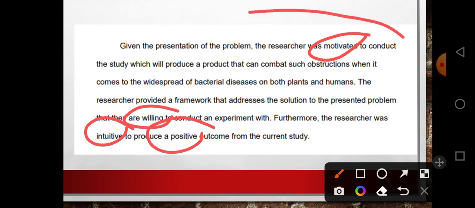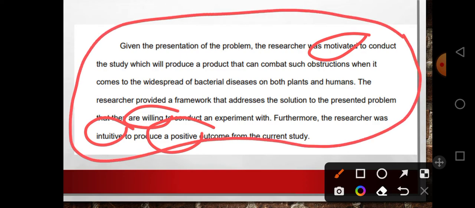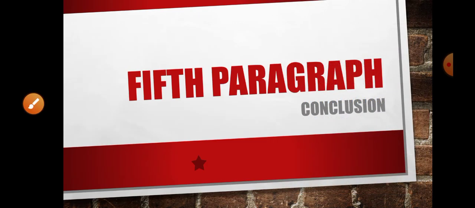So this actually discusses the personal agenda of the researcher. And it discusses how interested the researcher is in conducting their study. It highlights their motivation.